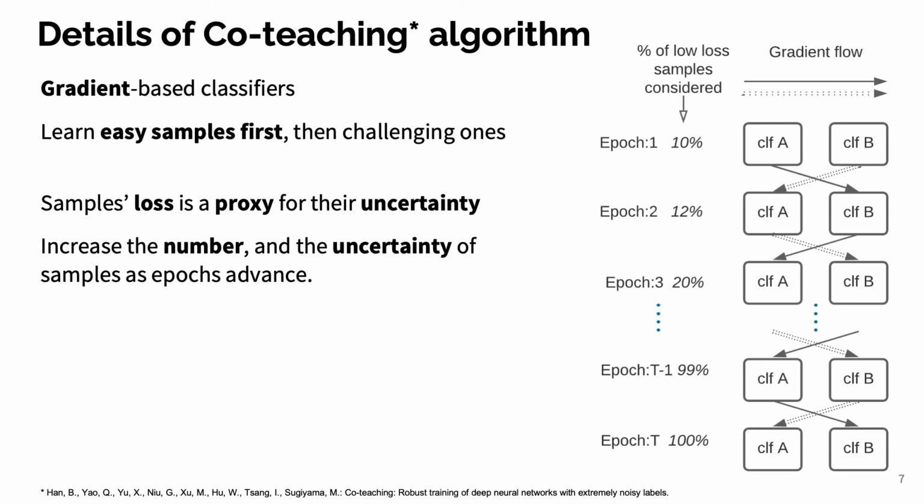So here in the figure on the right, you can see that the percentage of low-loss samples increases as the training advances over epochs.